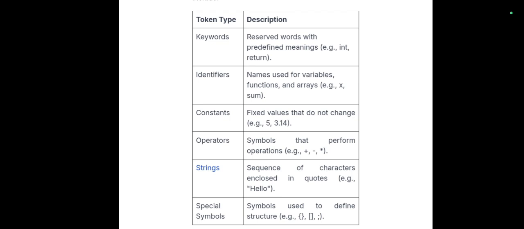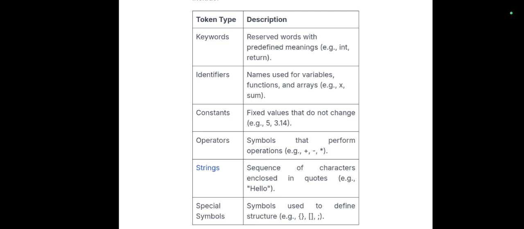These were the types of tokens, and you might have a question: why are these tokens important? First, they are the basic building blocks. Tokens form the foundation of any C program, as every element of the code is a token. Second point, they define the structure. Tokens like keywords, operators, and symbols define the logical structure of a program.